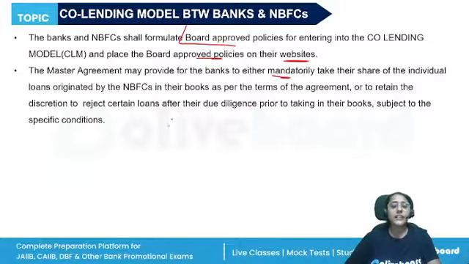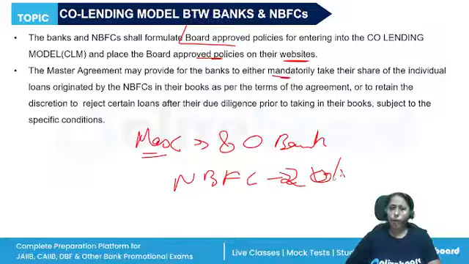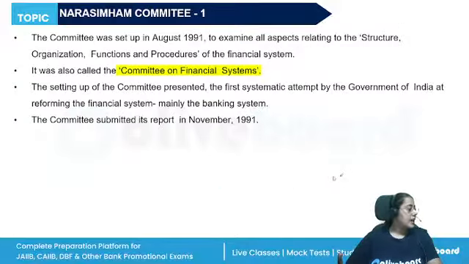If you remember, we have studied that in a loan, the maximum share that the bank can have is 80%, and minimum the NBFC should hold 20% of it. All right. Proper due diligence should be taken subject to specific conditions.